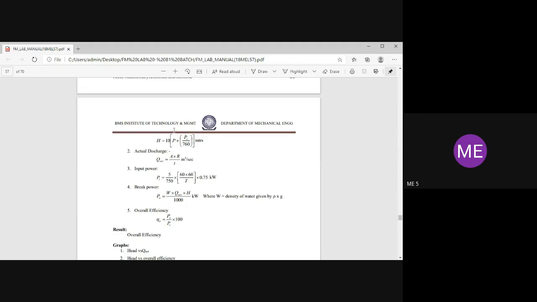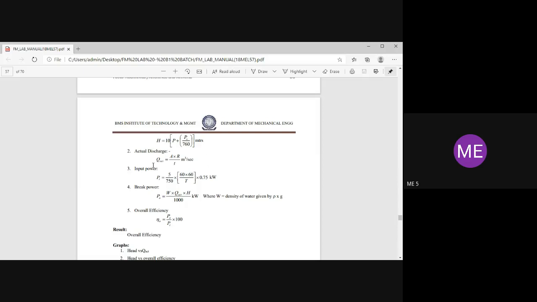Whatever is the conversion from mm to meters is the final equation. In the exam also you have to remember this formula only: 10 into P plus PV divided by 760. P is delivery pressure, PV is vacuum pressure divided by 760.